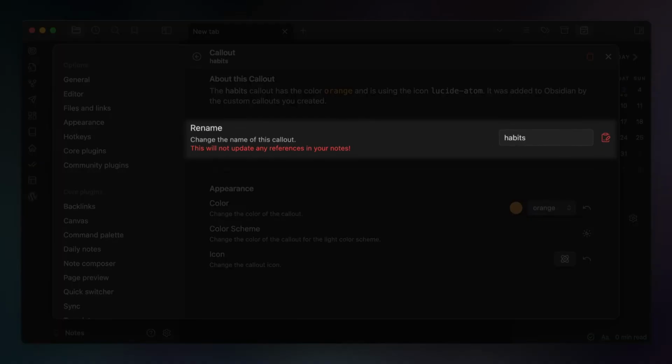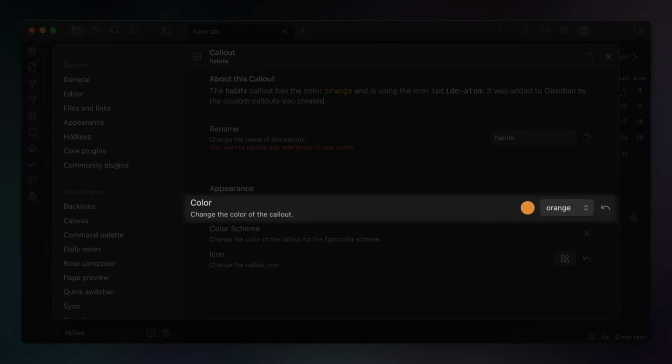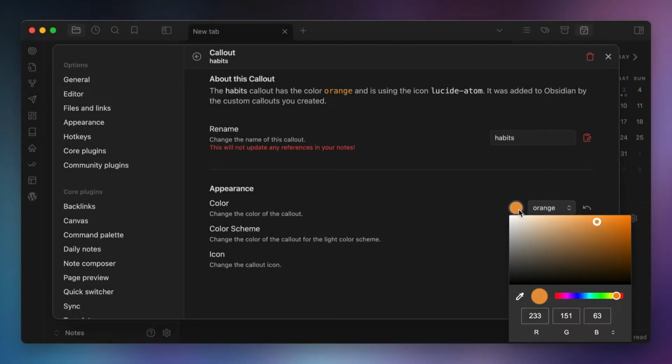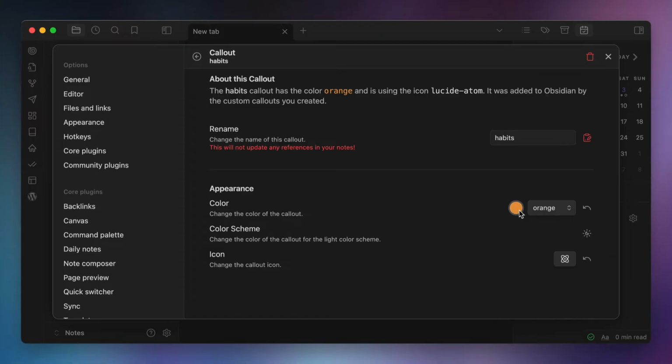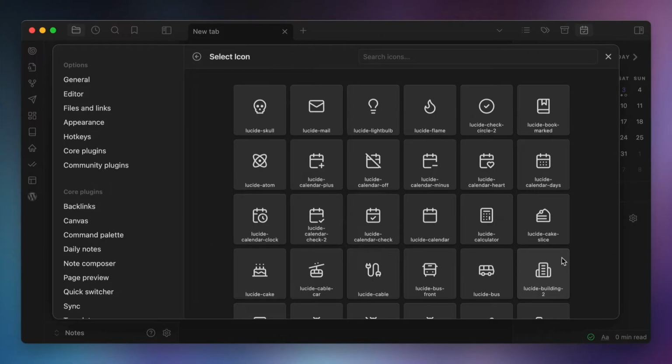Now here you can see a couple of things about this callout. First, you see the name, which I've set as habits. Using that name when we create a custom callout tells Obsidian to load up that callout class. Next, we have the color. I'm using orange, but if you want to change this, you can select from the list or click on the color and choose one from the color picker interface. Next is the icon. Clicking on this shows all of the available icons that we can use at the beginning of our custom callout.